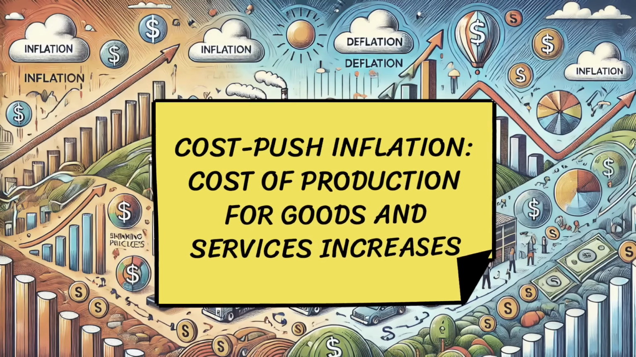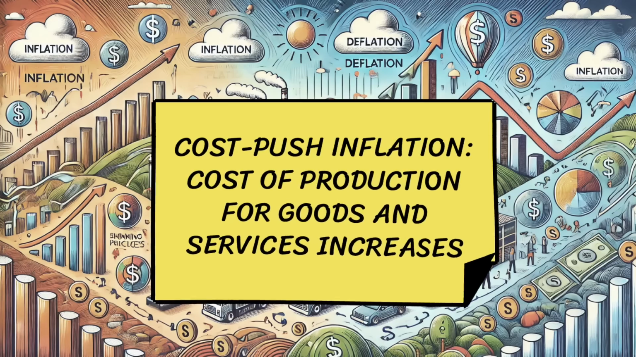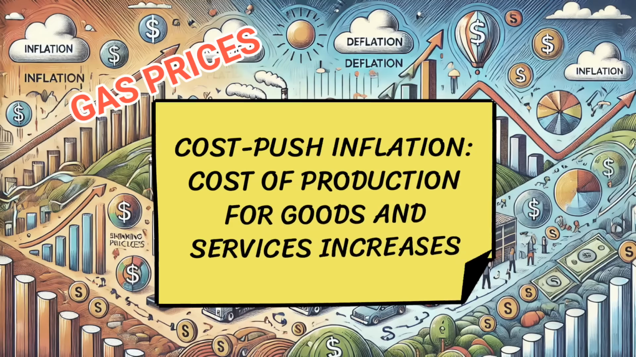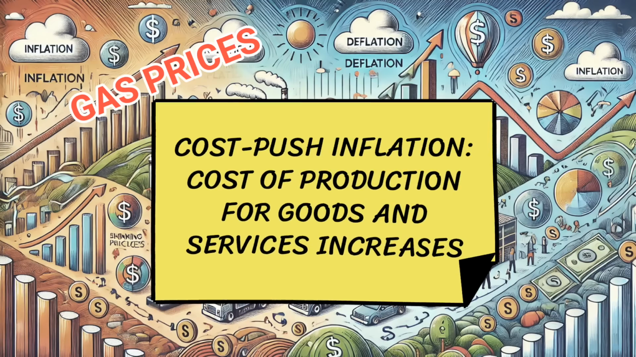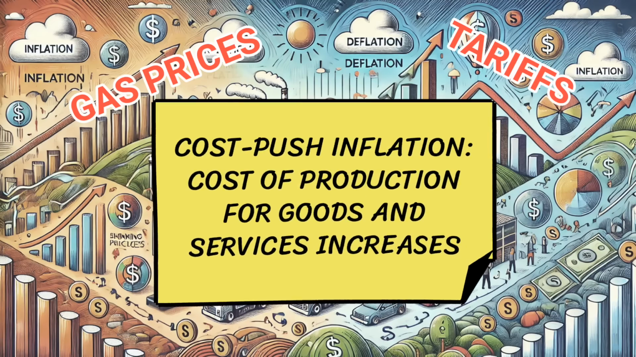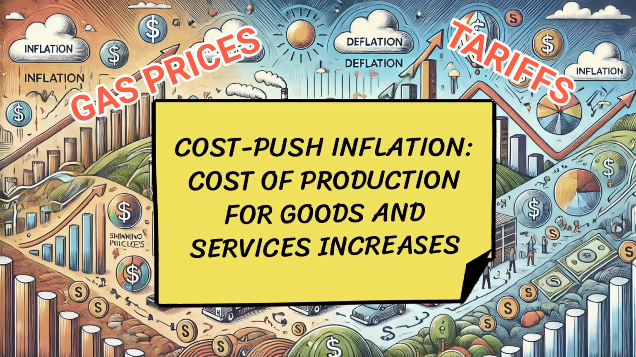Cost push inflation. This happens when the cost of production for goods and services increases, leading businesses to raise prices. For example, if the cost of oil rises, it becomes more expensive to produce and transport goods, so prices go up to cover those higher costs. Another example would be the broad application of tariffs, adding increased cost to imported goods and driving up prices.